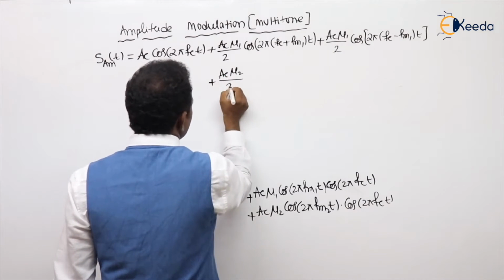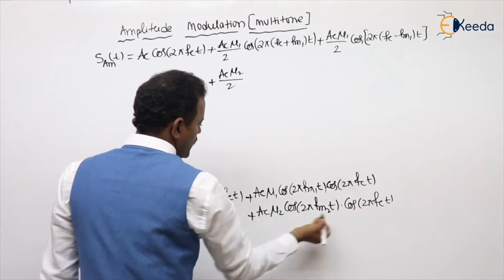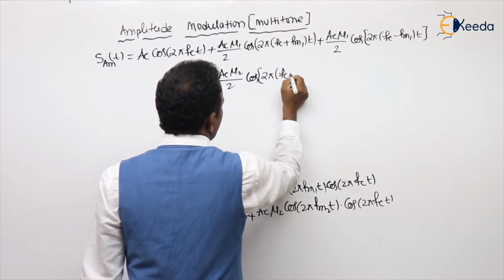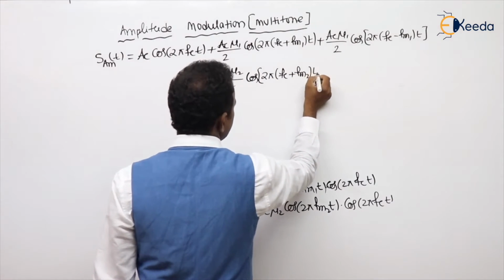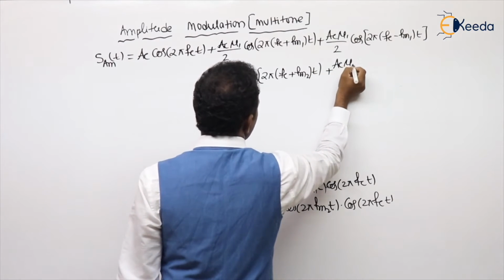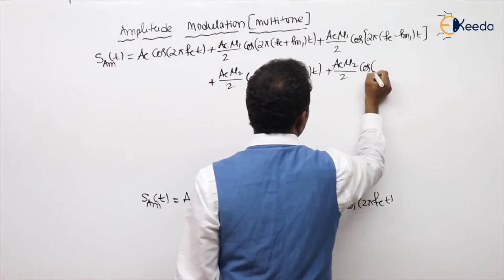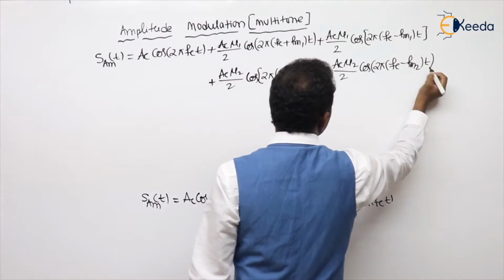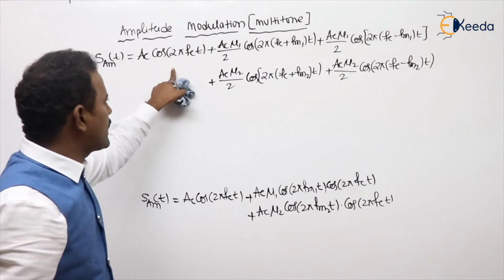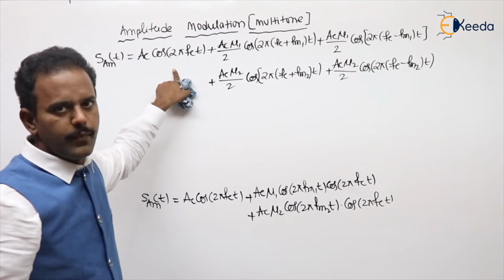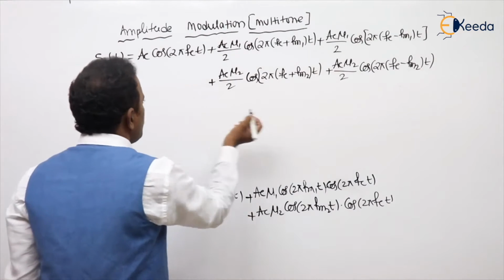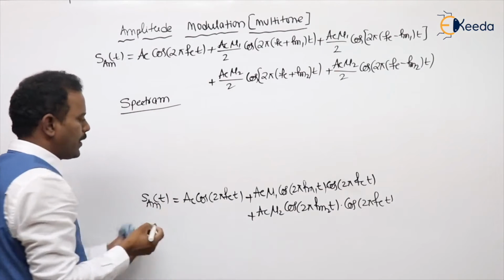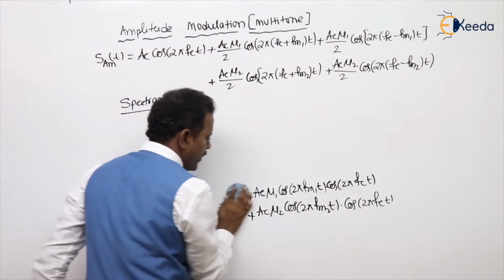Plus Ac mu2 by 2. In this term I am applying cos A cos B. 2 is not there, so multiply and divide by 2. Cos A plus B, that is cos 2 pi fc plus fm2 t, plus Ac mu2 by 2 into cos A minus B, that is cos 2 pi fc minus fm2 t. This is the expanded expression of a multi-tone AM. Are you getting my point? Now, once you have the expression, you can write the spectrum of a multi-tone AM. I am erasing this for drawing the spectrum.